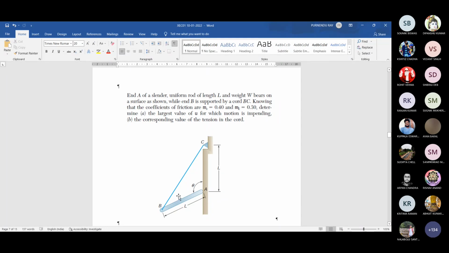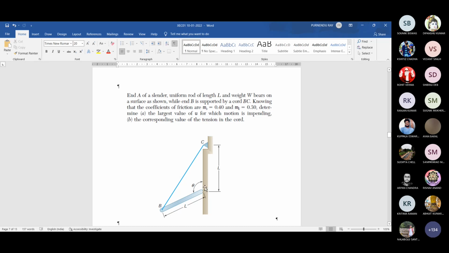Now, what about the angle made by this bar BC with the vertical or horizontal? Sir, it is an isosceles triangle, so it is pi by 2 minus theta by 2. Oh, that's fine, very good. So now you come back to the very primary question. It is a case of a 3-force system, with self-weight mg.